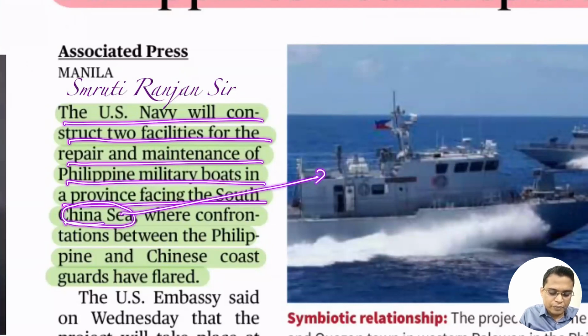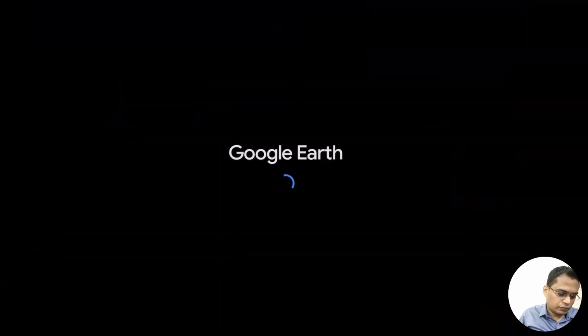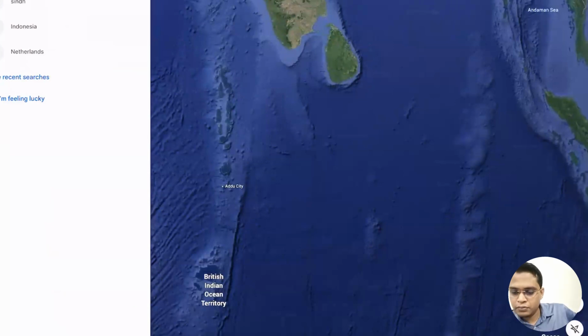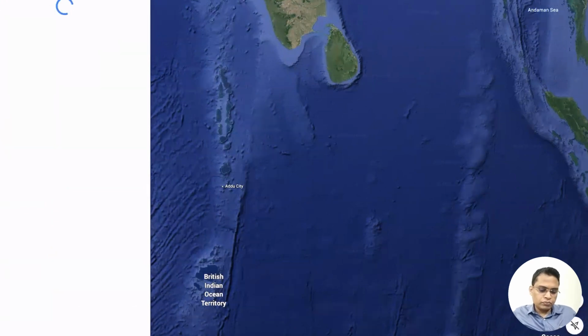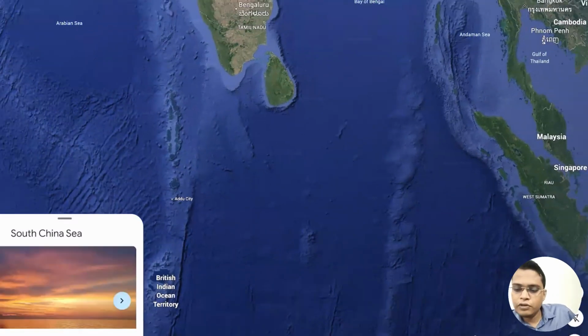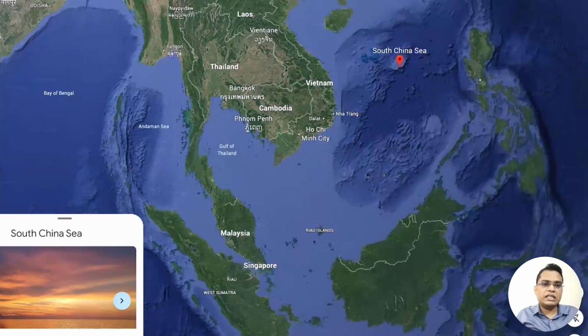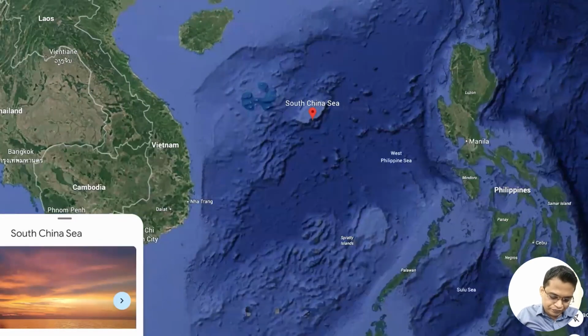So dear students, please map the South China Sea. How are you going to map the South China Sea? Simply open Google Earth. Here, type South China Sea. You can see, here it is, the South China Sea. Whenever there is any location, anything, simply map it, so you'll understand a lot of things. Okay? So next.